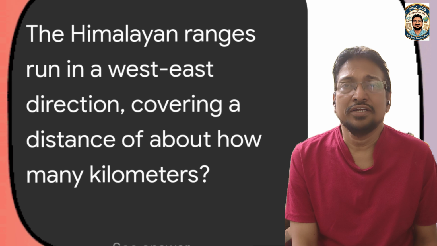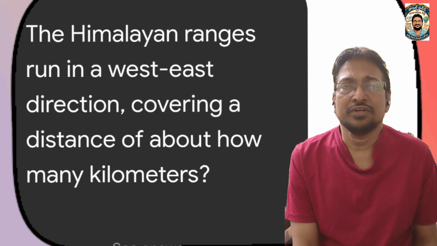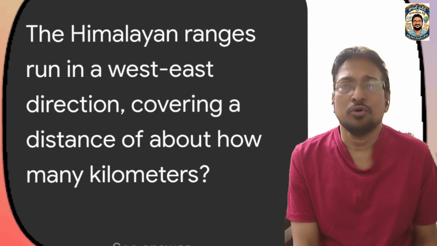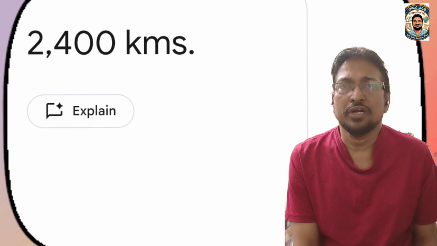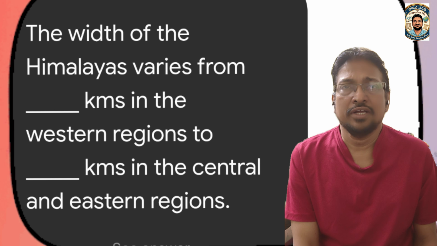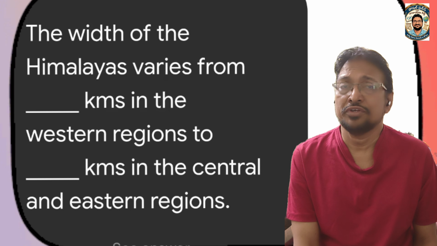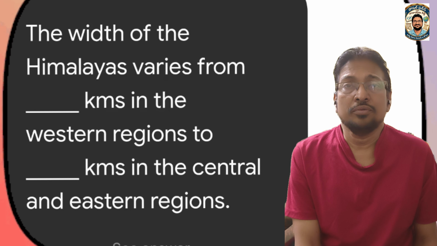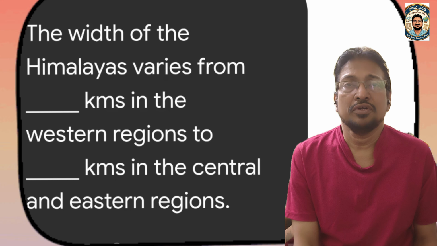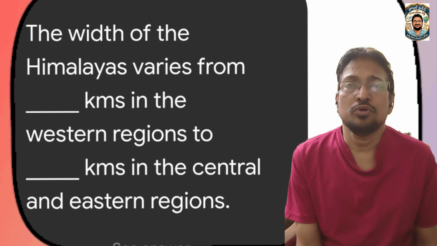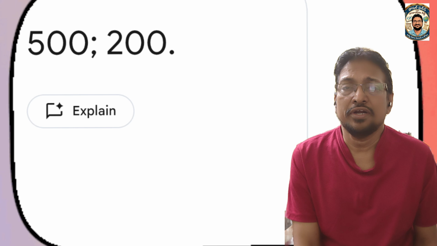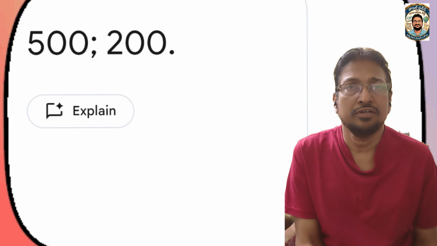The Himalayan ranges run in a west-east direction, covering a distance of about how many kilometers? It is 2,400 kilometers. The width of the Himalayas varies from dash kilometers in the western region to dash kilometers in the central and eastern part. At the west side they have more width, while moving towards the east they become narrow. 500 at the west side, 200 at the east side.